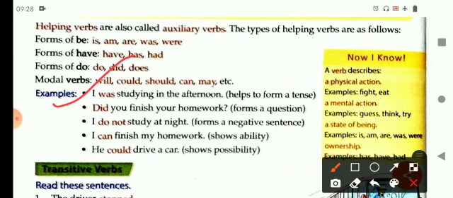Now let's see them using examples. I was studying in the afternoon. Here was helps to form a tense. Did you finish your homework? Did forms a question. I do not study at night. Do forms a negative sentence. I can finish my homework. It is showing ability. And he could drive a car, showing possibility.